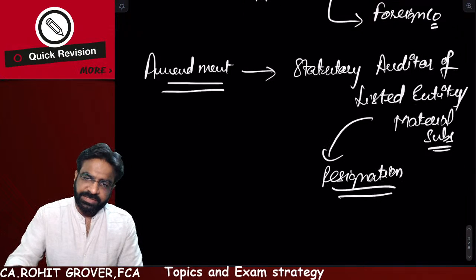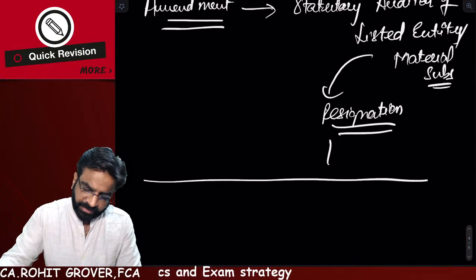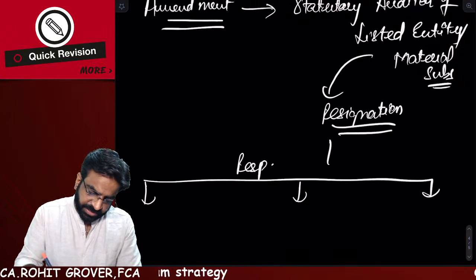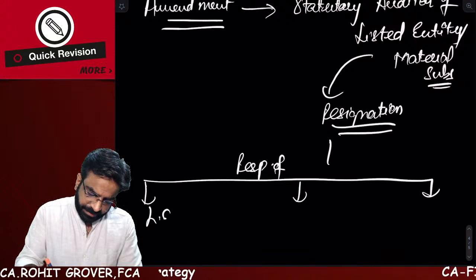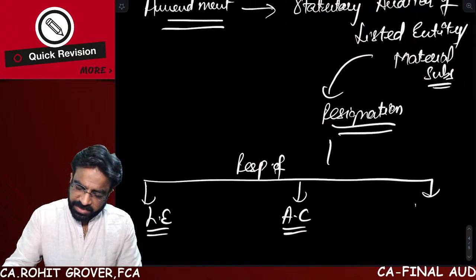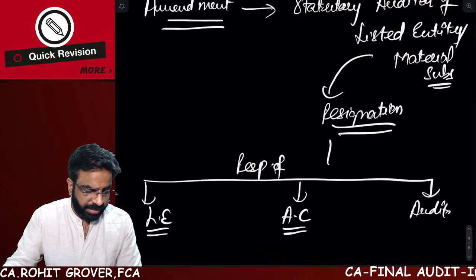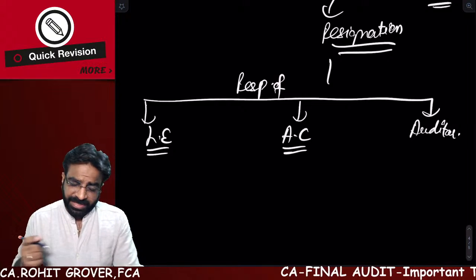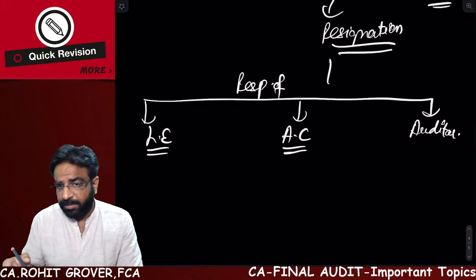Then in that case, there are 3 people who have the responsibility to be discussed here. Responsibility of listed entity, responsibility of audit committee, and what is the responsibility of that auditor. Clear, everyone? So 3 types of responsibilities have been discussed here. What is the responsibility of the listed entity, audit committee, and auditor?